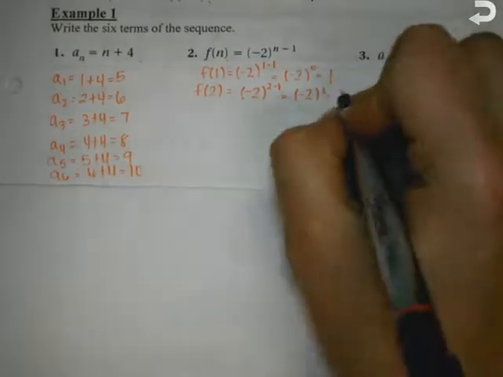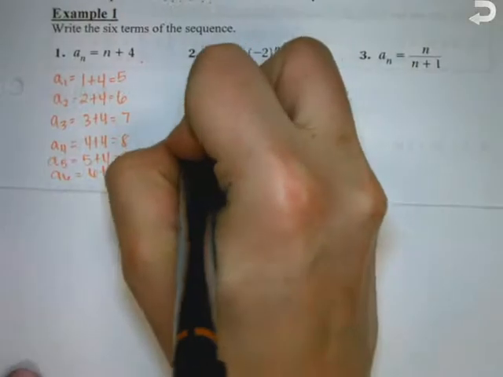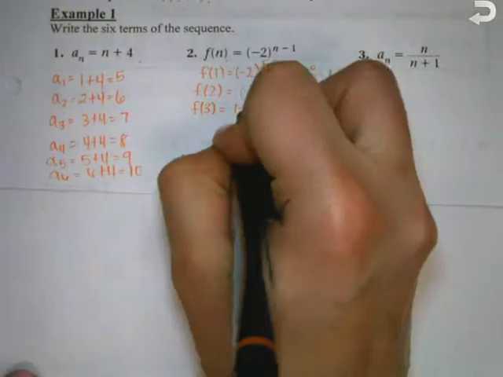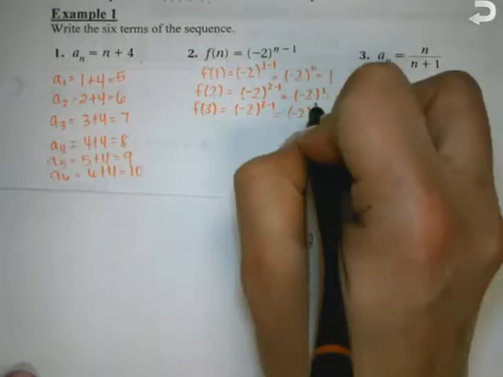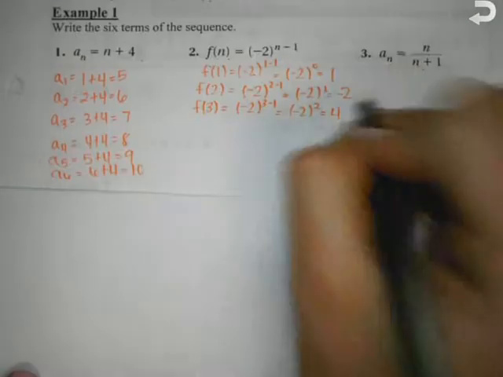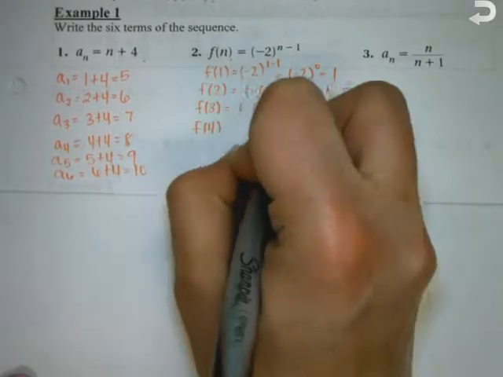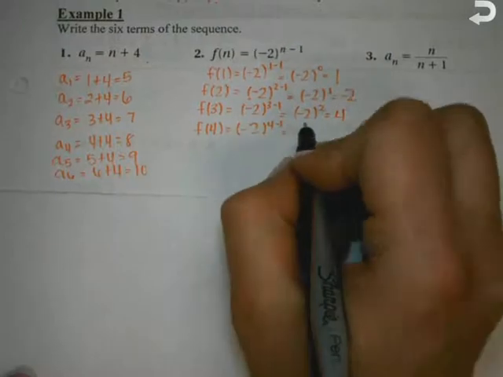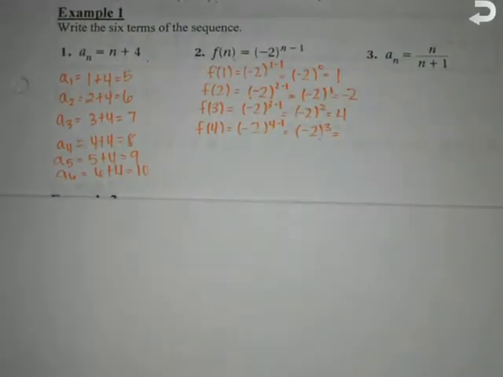Okay, what about f of 3? Negative 2 to the 3 minus 1, negative 2 to the second. What's negative 2 to the second? 4. What about f of 4? That's negative 2 to the 4 minus 1, which is negative 2 to the third. What's negative 2 to the third? Negative 8.